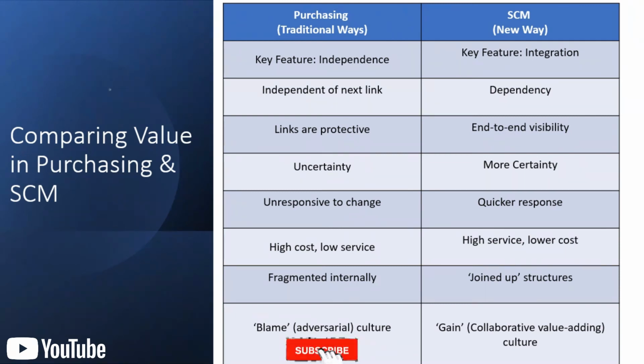And in purchasing, it's very uncertain. We are not certain of the steps, but in SCM every step is very certain and clearly taken. Then in purchasing, it's high cost and low services. Some of the products are very costly, but the services are very poor. But in SCM, services are the core and the cost is very low. Even though there are so many steps carried out in SCM, customer satisfaction and service is the main motive. Cost is secondary.